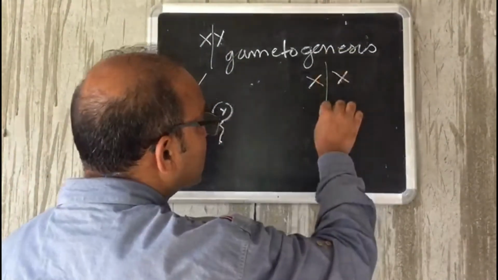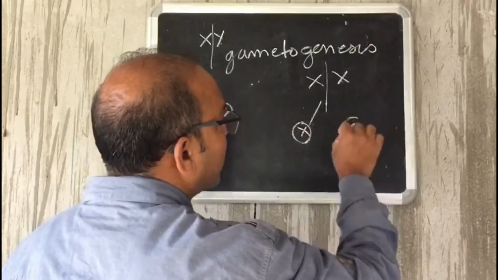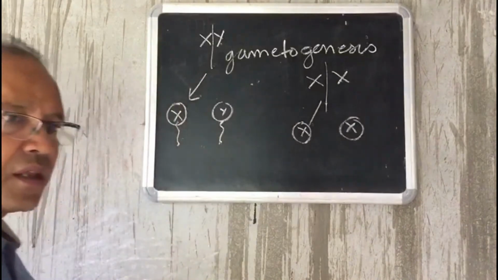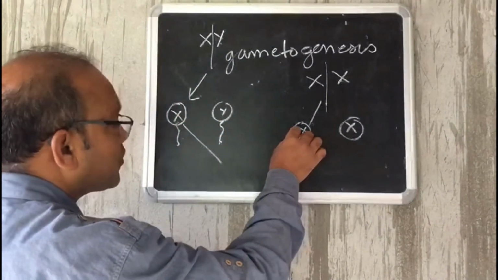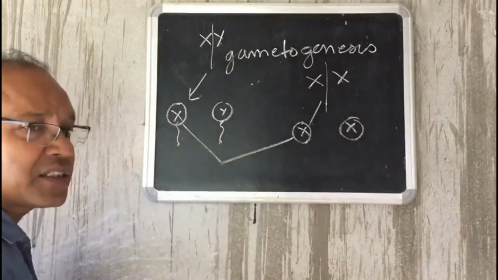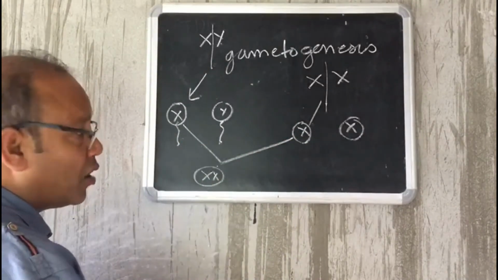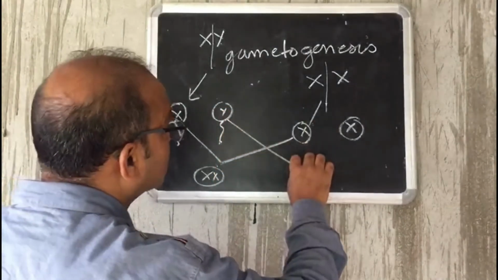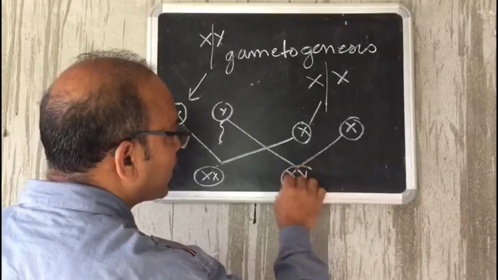During gametogenesis, she can produce only eggs with X. So now, when X of sperm of father combines with X of mother, definitely the child will be a girl child. But if father contributes Y chromosome, then it becomes XY.